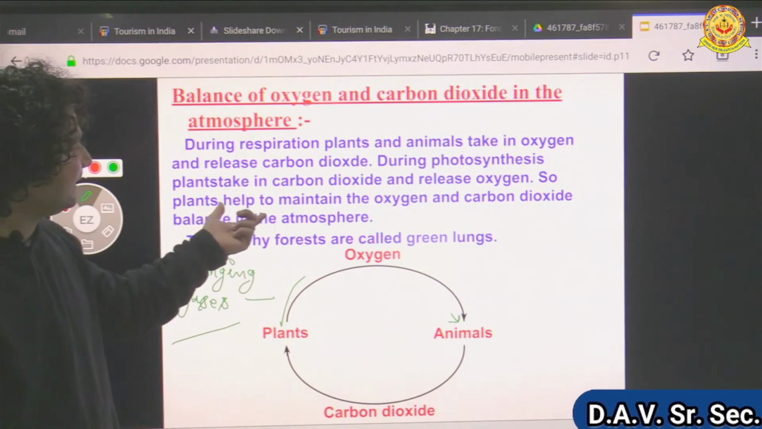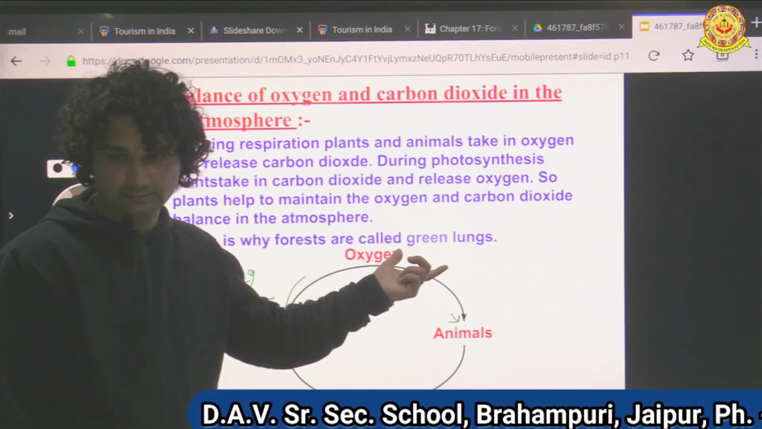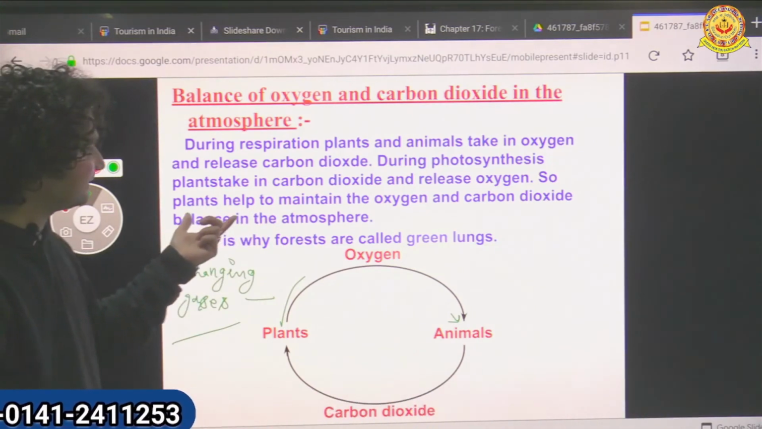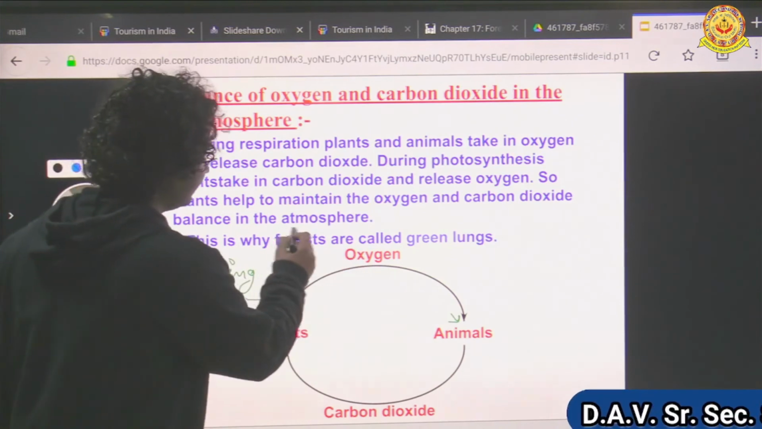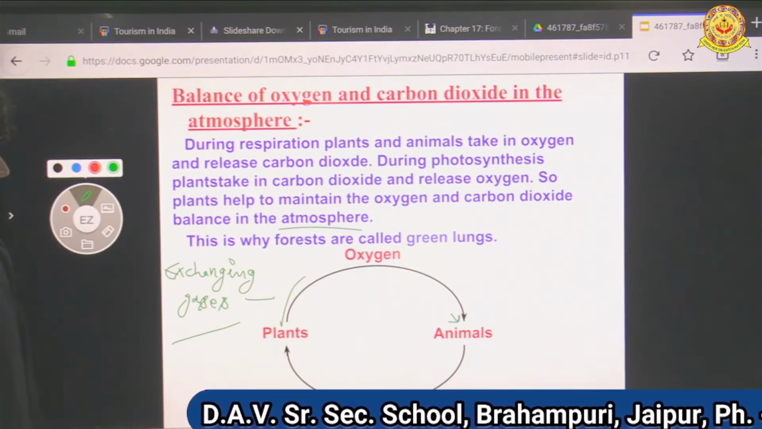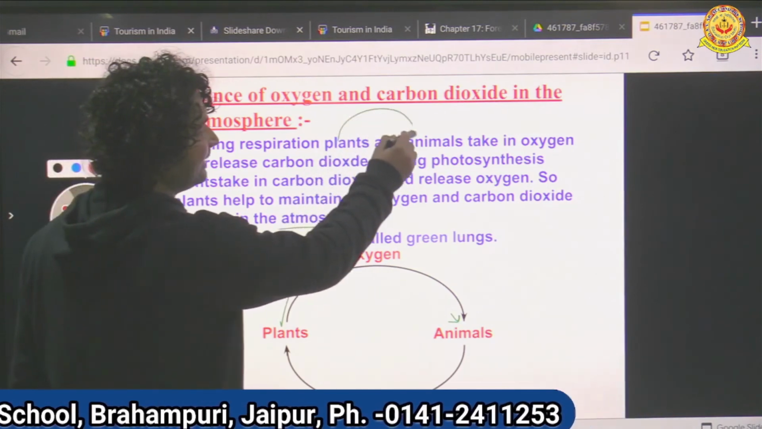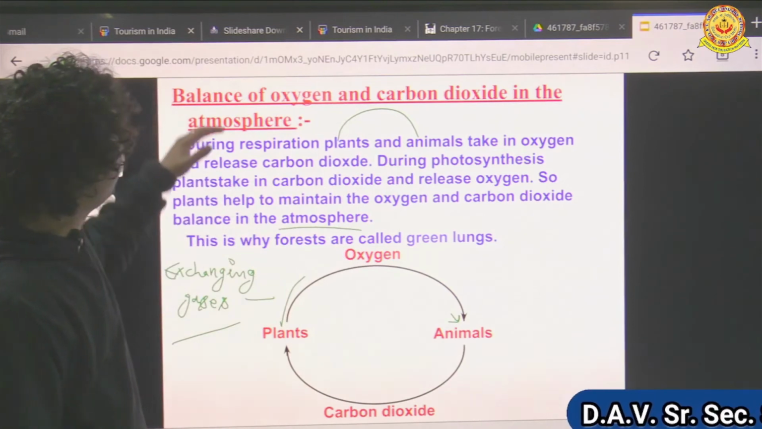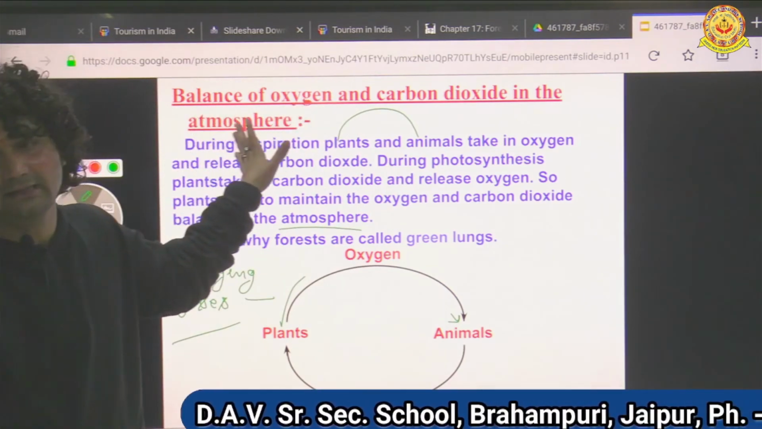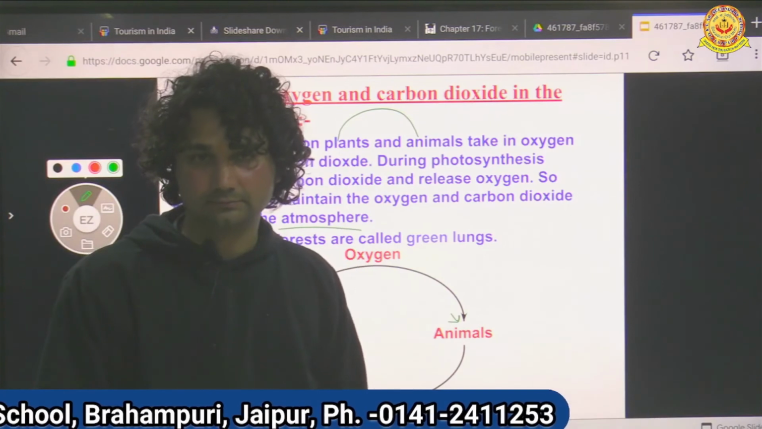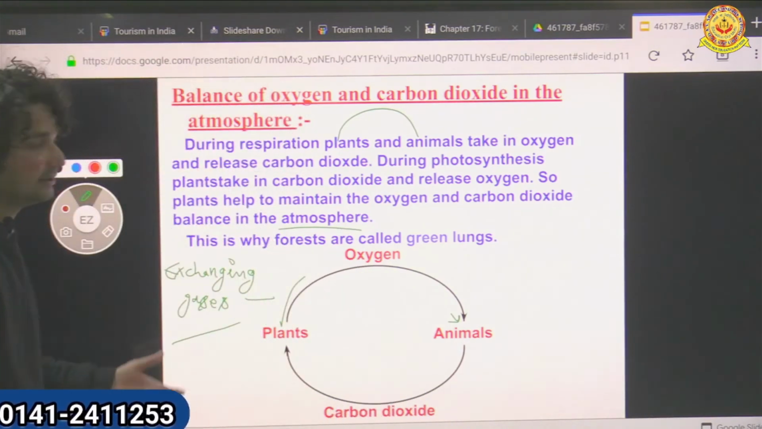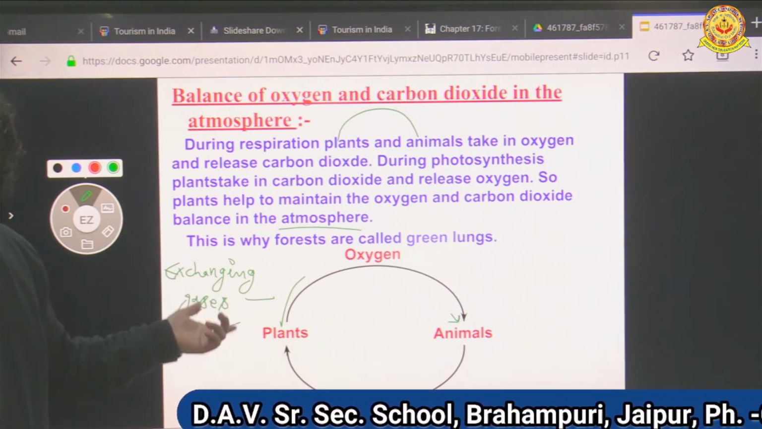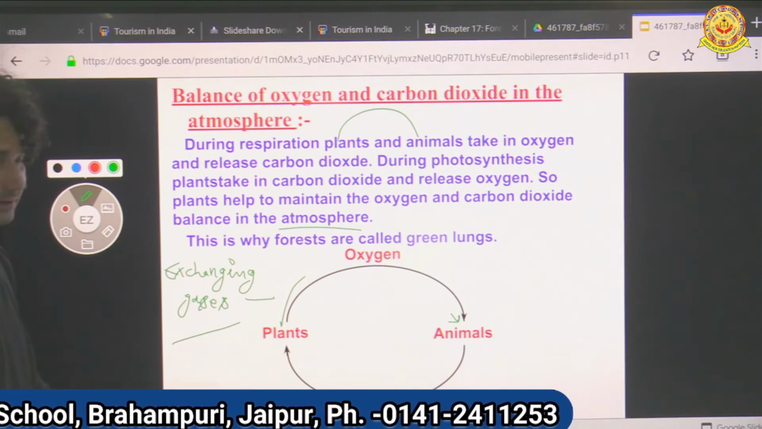So plants help to maintain the oxygen and carbon dioxide balance in the atmosphere. So that's why we say plants and animals are both interdependent on each other, and that's why they balance oxygen and carbon dioxide in the atmosphere. Okay, so this is the important role of plants and animals for balancing oxygen and carbon dioxide in the atmosphere.